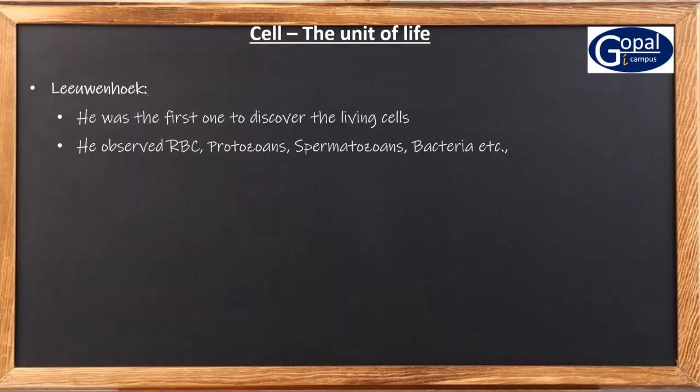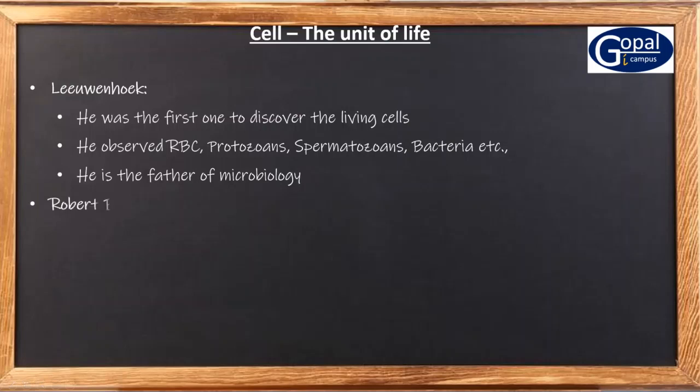So these protozoans, spermatozoans, bacteria, they are all microorganisms. They are all microscopic. So that is why the microorganisms were first observed by Leeuwenhoek. That is why Leeuwenhoek is called the father of microbiology.